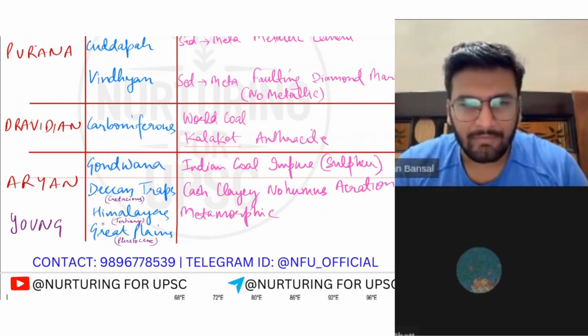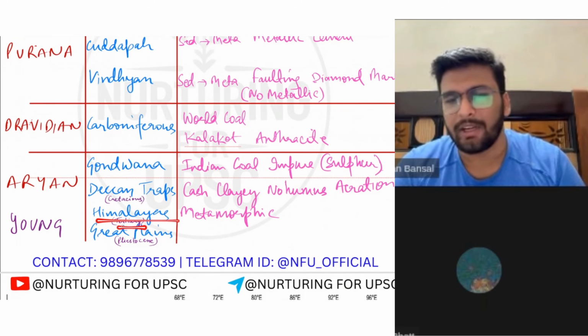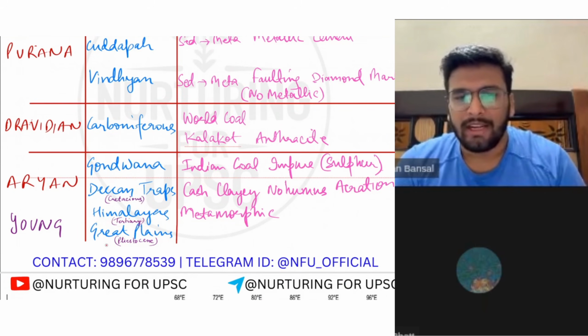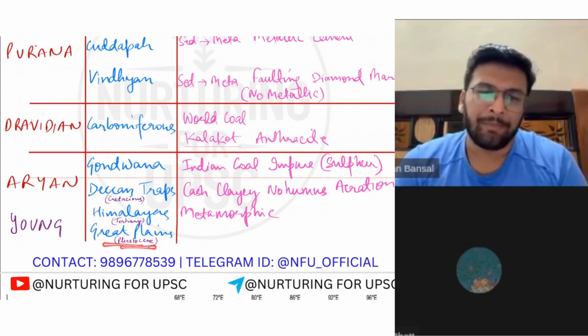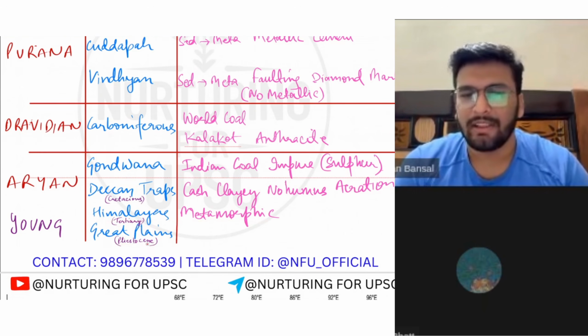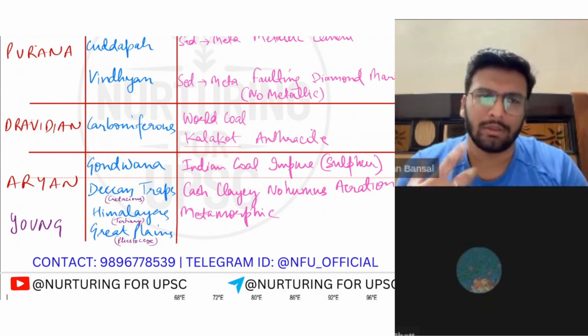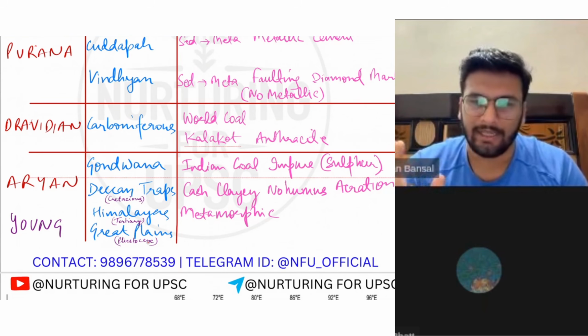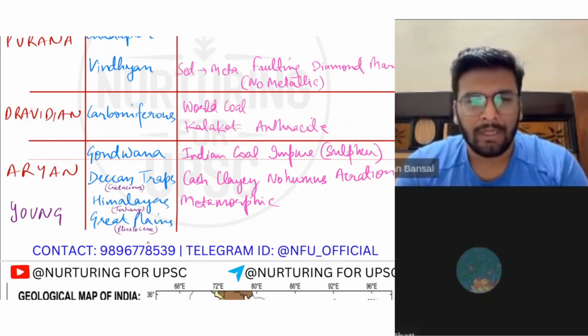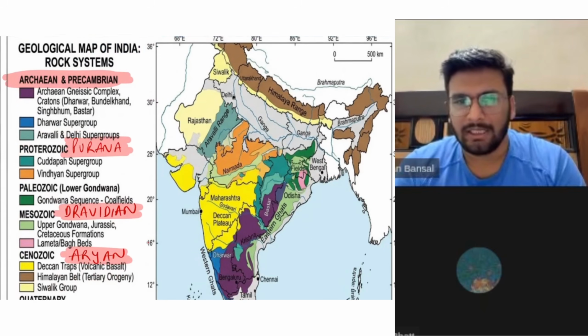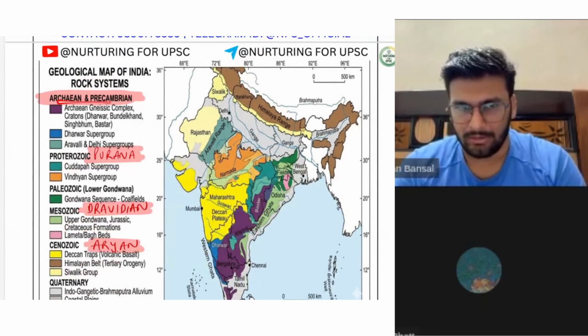Okay. Himalayas, I told you, was formed in the Tertiary period. Okay, so it is a metamorphic rock. Great Plains, I told you, Pleistocene. It was formed in the Pleistocene when the ice age was present. Okay, so when the ice eventually melted and the Holocene period started, then glaciation and all these things happened. Now this is a fundamental thing. This is an Archean rock. Okay, meaning you can read this map.